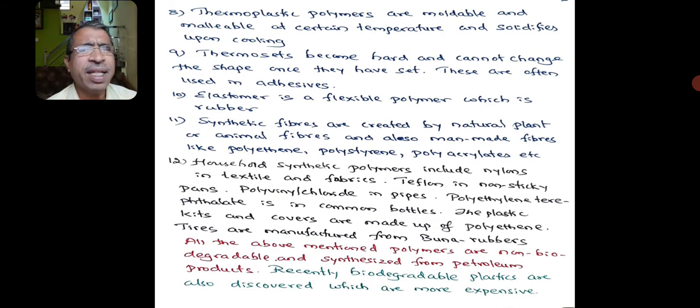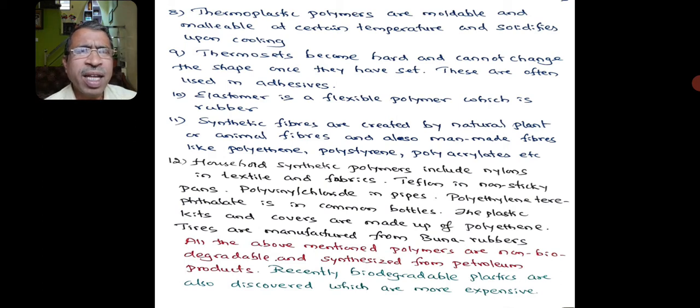Polyethylene terephthalate is in common bottles. So we use bottles for drinking water. These bottles are nothing but polyethylene terephthalate polymers. The plastic kits and covers are man-made polyethylene.